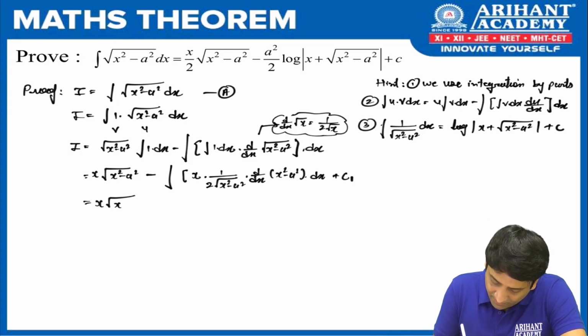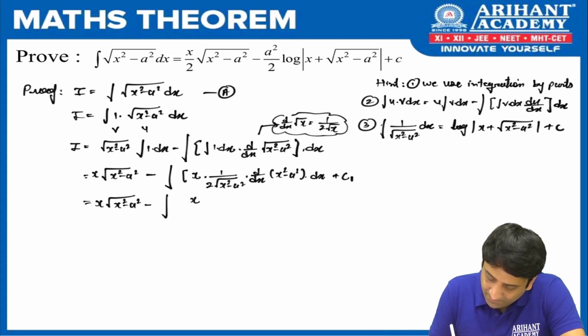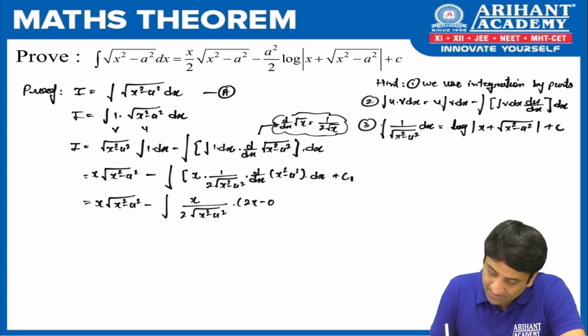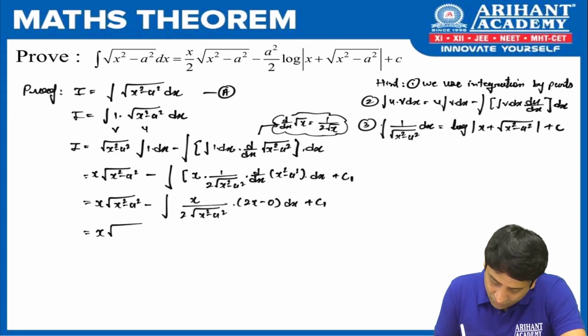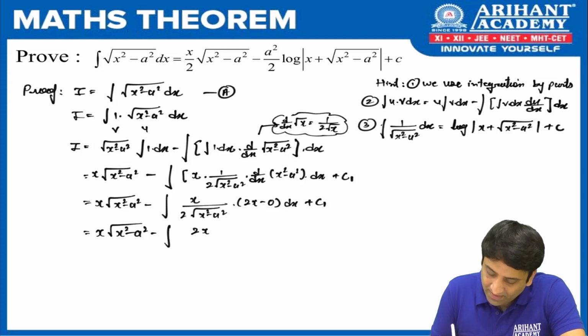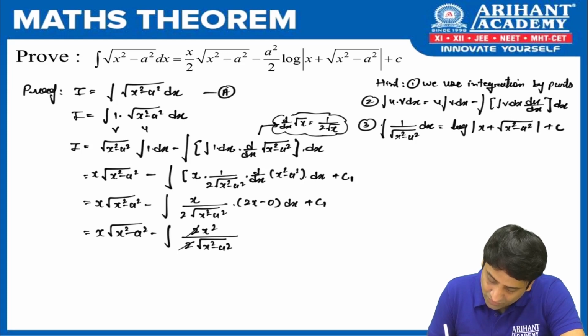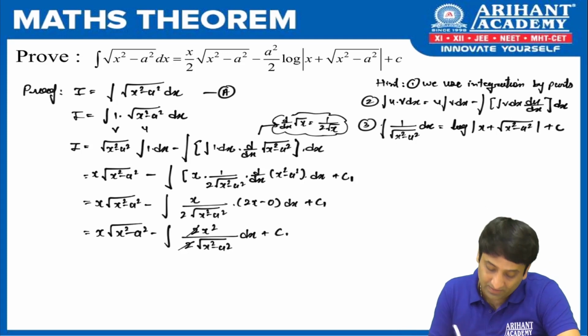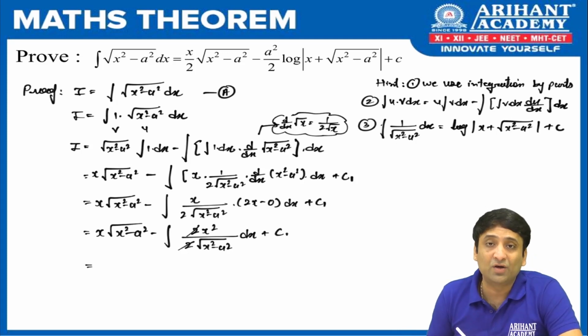So x root of x square minus a square minus integration. So x upon, here will come 2 root of x square minus a square. What is the derivative of x square? It is 2x. a square derivative 0, dx plus c1. Isn't it? We are going to get x root of x square minus a square minus of, if I multiply in the numerator, I get 2x square upon 2 root of x square minus a square. So 2 gets cancelled. Now I am coming to the second most important step of this particular proof, and that is replicate denominator in numerator.